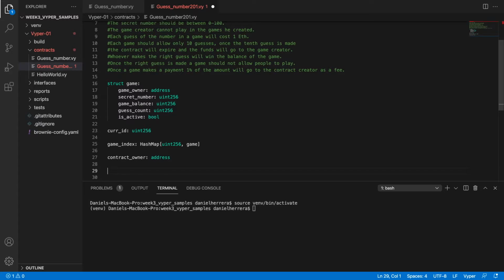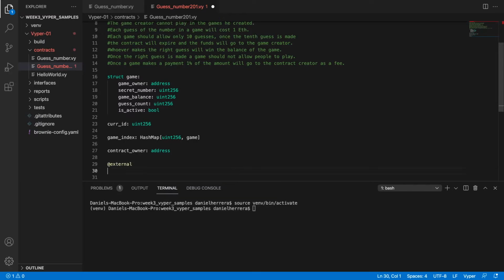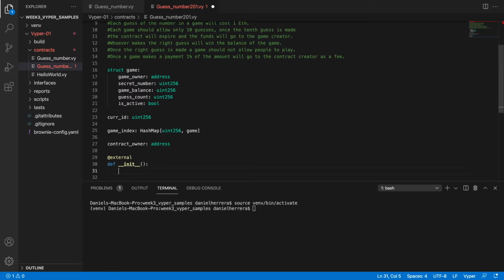Now we need to know how to go over adding games in a way that we leverage this struct that we created. But for that, first we need to create a constructor for the contract. So we're going to define something very simple here, something external. It doesn't need to be payable at this moment, because deploying this contract is not going to cost anything more than the gas. And we're going to define it as __init__. This init is going to take no parameters and is not going to return anything.